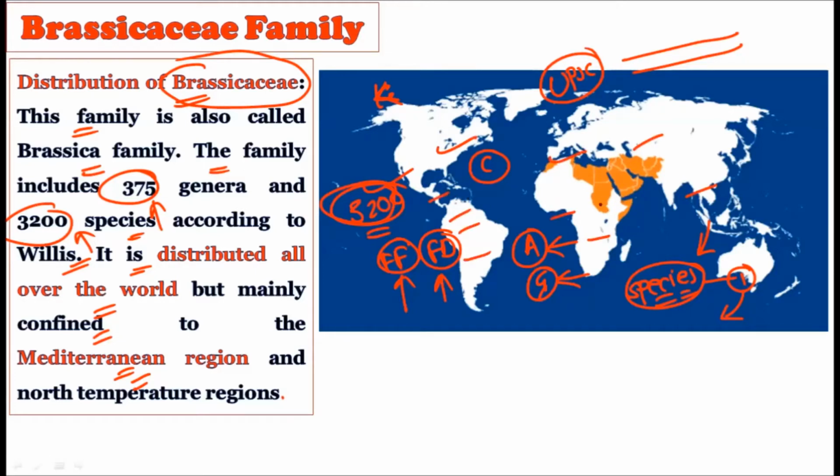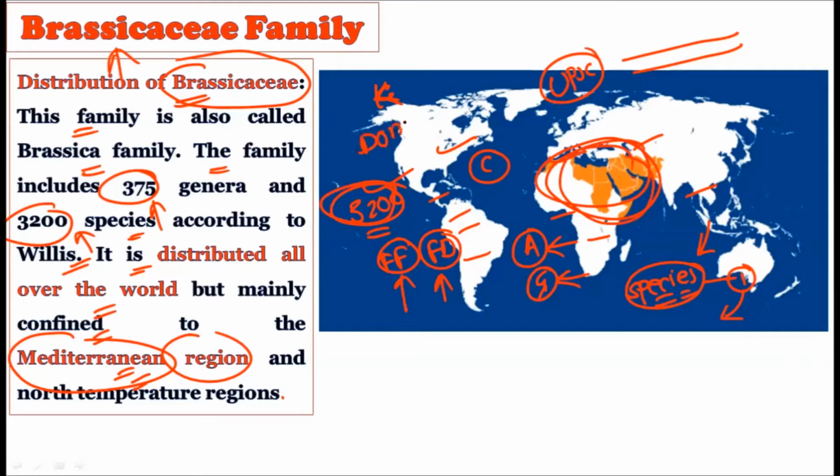The natural members are confined to the Mediterranean region, where the maximum number of Brassicaceae species can be found. So primarily the Brassicaceae family belongs to the north temperate regions and the Mediterranean region.